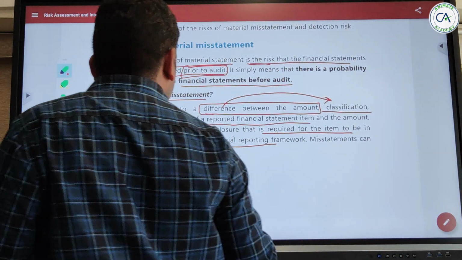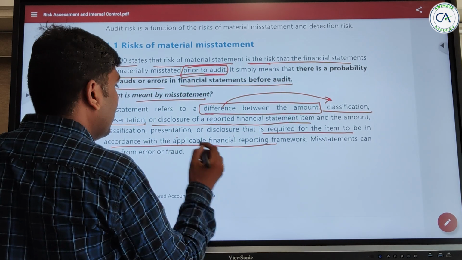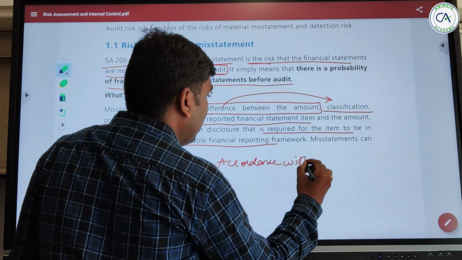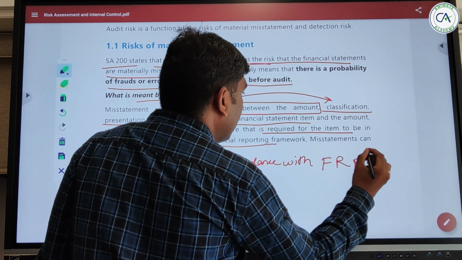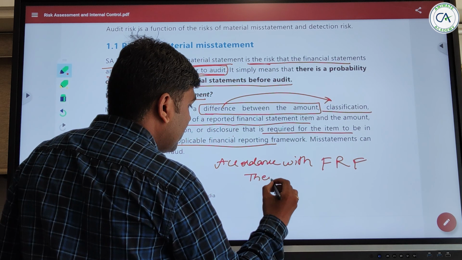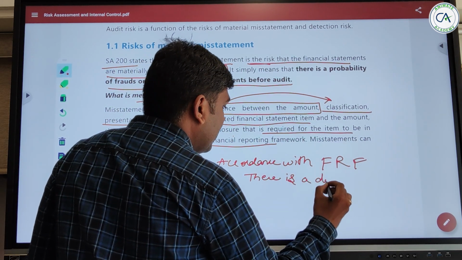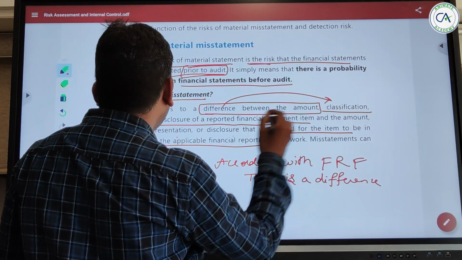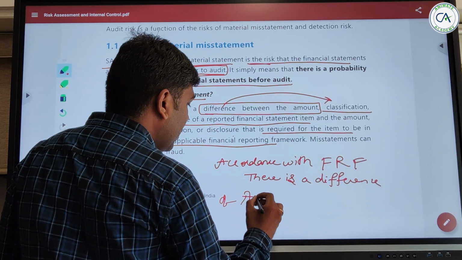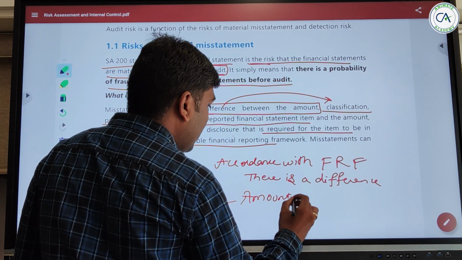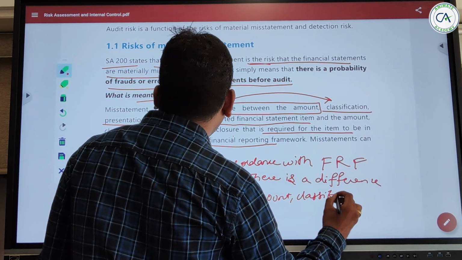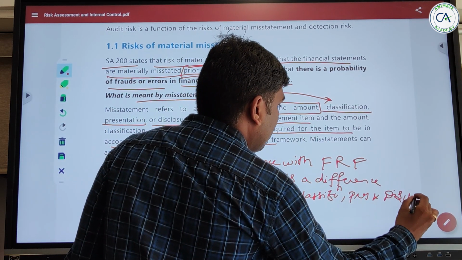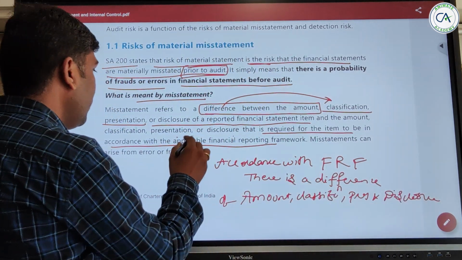So if I summarize this: whatever is in accordance with the financial reporting framework, if there is a difference of amount, classification, presentation and disclosure, it is a misstatement.